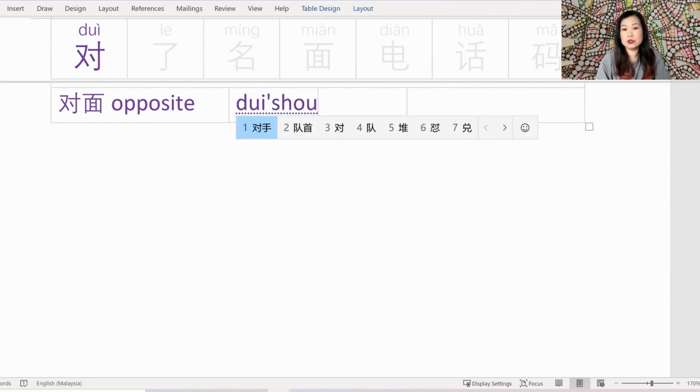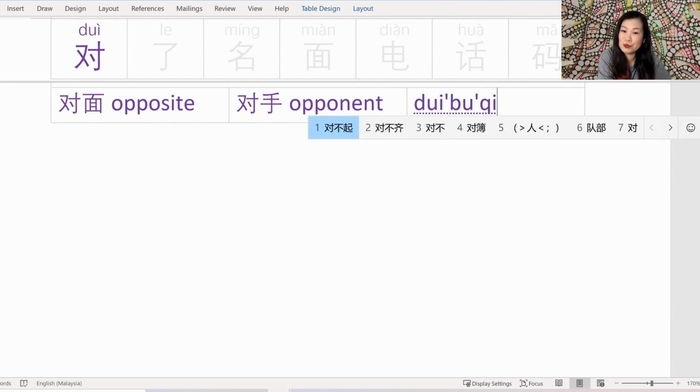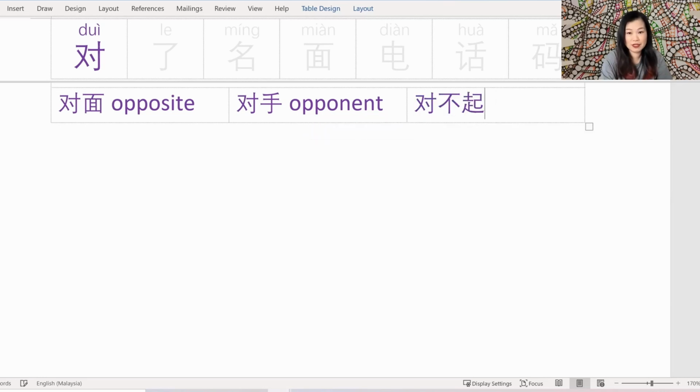Second example 是对手 Here we have 对 combining with 和手 It means opponent. It's my competitor or my nemesis. So for example, if you play tennis, Roger Federer and Nadal are opponents in tennis. Something like that. Third example using 对是对不起 This is pretty common and it's the simplest way to say I'm sorry.